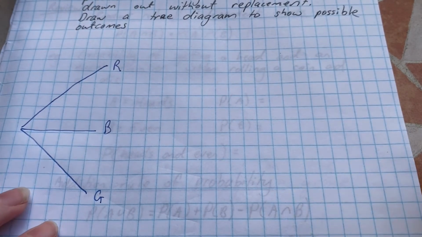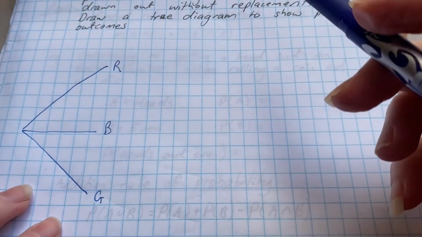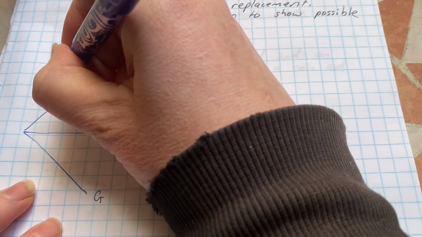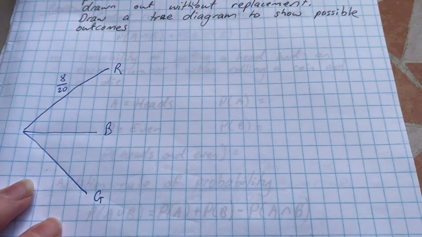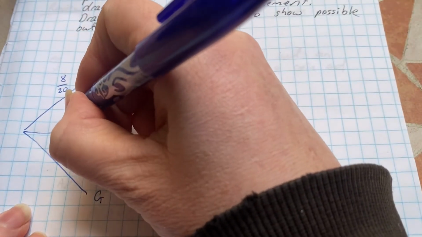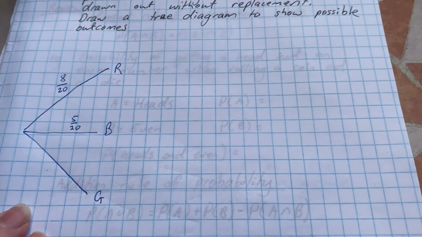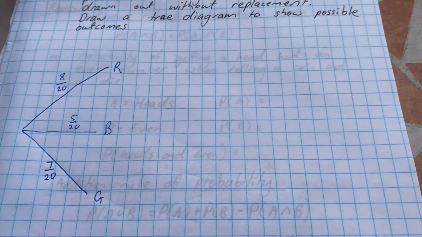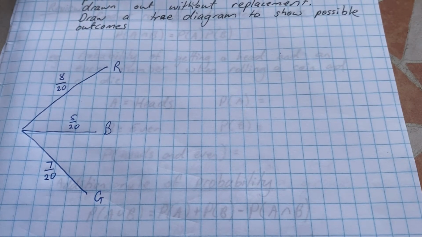So altogether in the bag there are 20 balls, 8, 5 and 7. So red was 8 on 20. Now I'm not going to simplify that at this point, but we will need to simplify all our answers at the end. Blue was 5 on 20 and green was 7 on 20. Okay, now we draw the second one out.